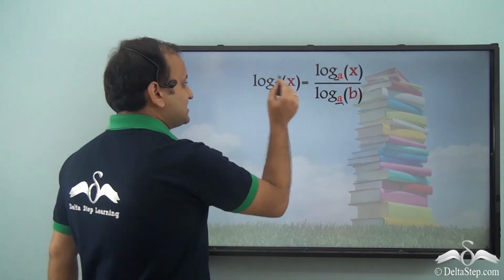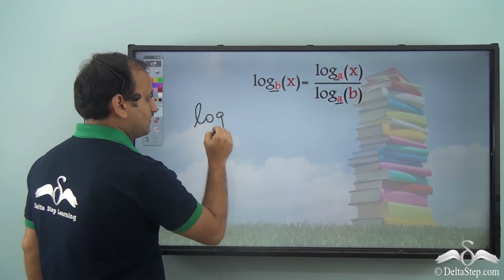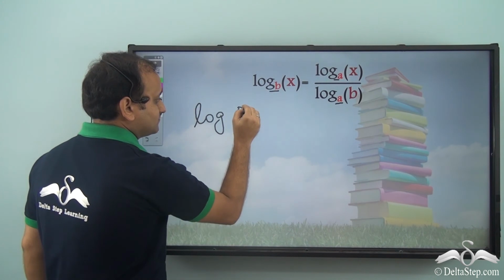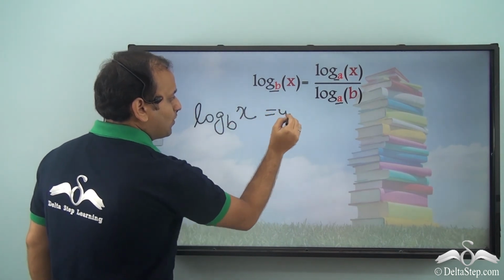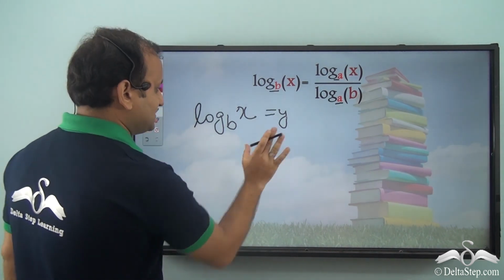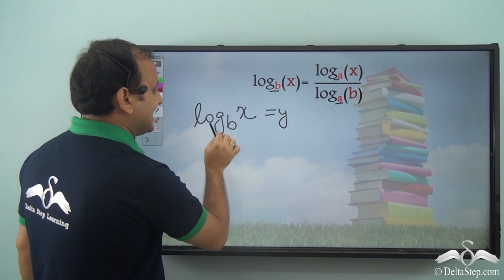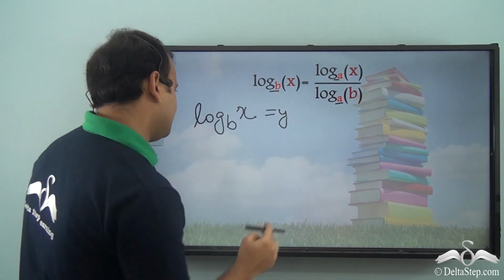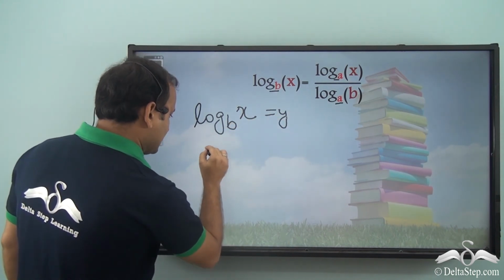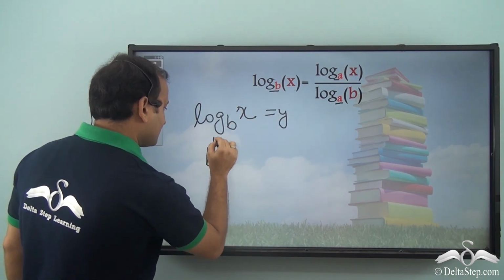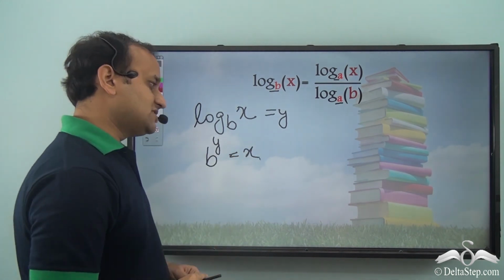So let's assume something. Let's assume that log of x to the base b is equal to y. If we assume this, let's try to solve this. Let's try to write it in the exponential form. So it is nothing but b to the power of y is equal to x, isn't it?